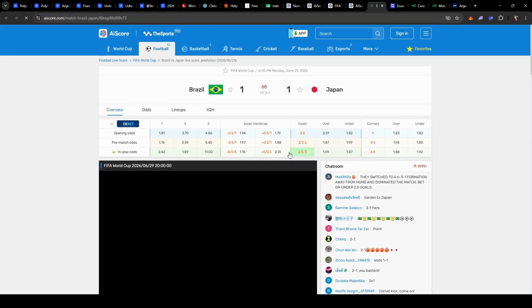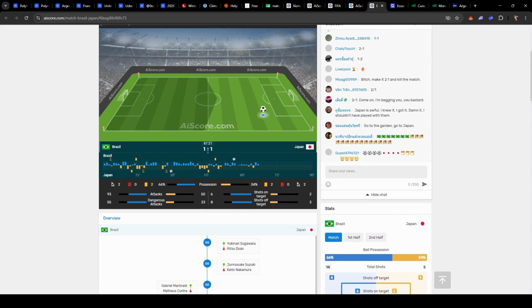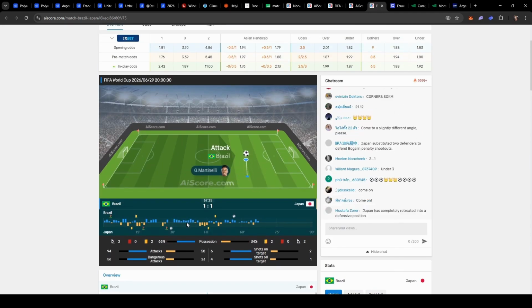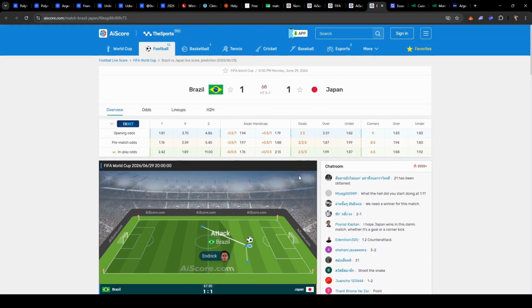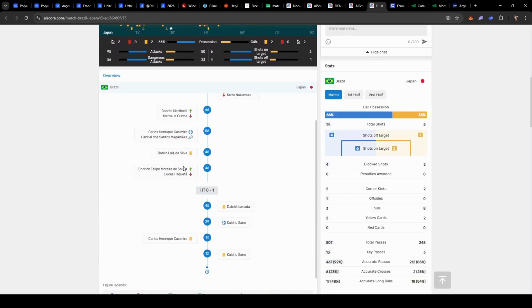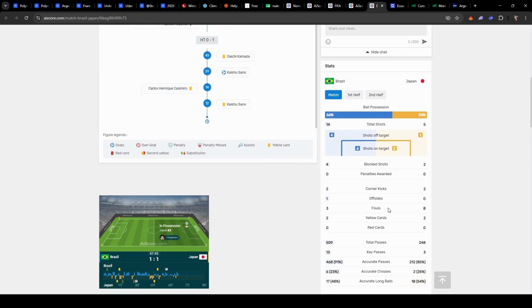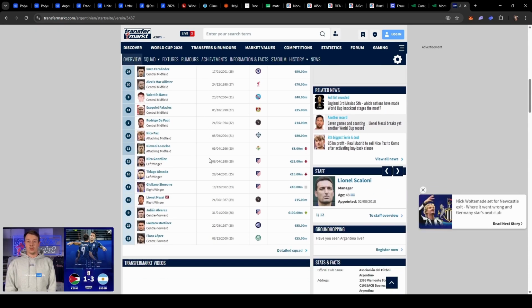Brazil-Japan, we take a look. Here, the match is live. By the way, that's convenient for us. This as well. Here it shows the attack time and ball possession, as well as all the statistics, so you can watch the match in real time and analyze it. That's also very convenient. We also went in and looked at the players, at the statistics, at passing accuracy, accuracy of tackles, just tackles, saves, how each player is performing, who's in form right now. And also, by the way, Transfermarkt shows whether anyone is injured or not.